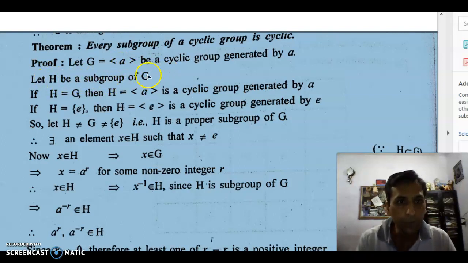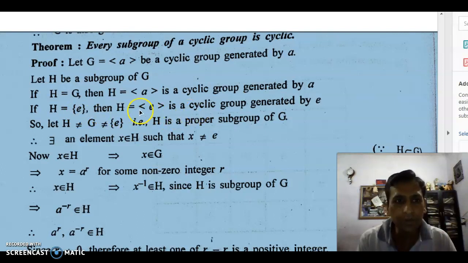And let H be a subgroup of G. If H is equal to G, since G is cyclic, H is also cyclic. If H is equal to the identity element singleton, then it is the only one element and it plays the role of a generator also, so it is again cyclic.